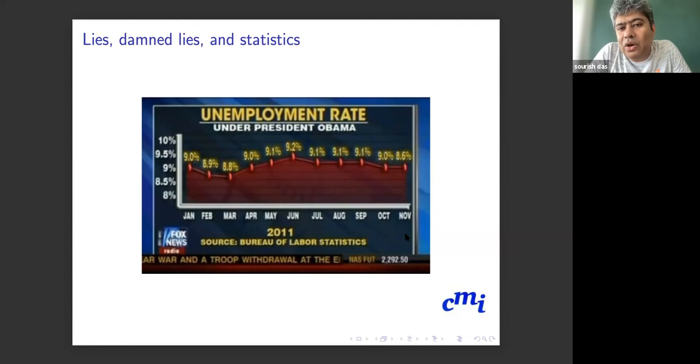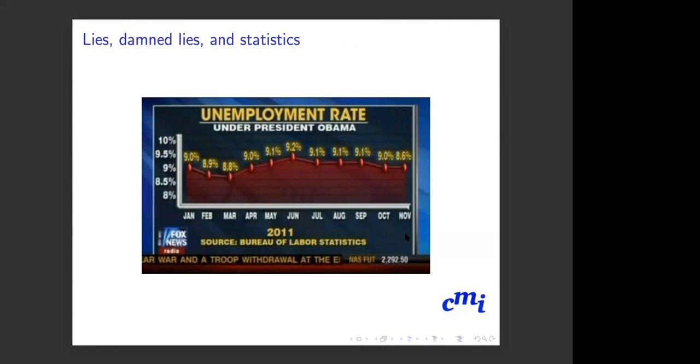It does not have to add up to 100 because it's just every month, what is the unemployment rate in percentage? That 8.6 is above 8.9 and 8.8. They have plotted discrete data with a continuous line graph. Line graphs can't be used when you have discrete data. For January there'll be a certain point, but you can't join the dots.